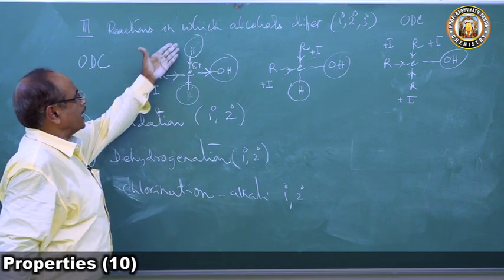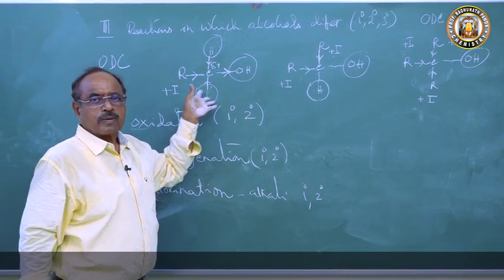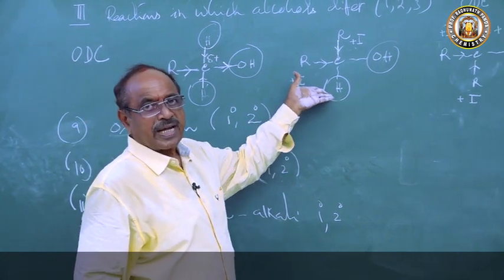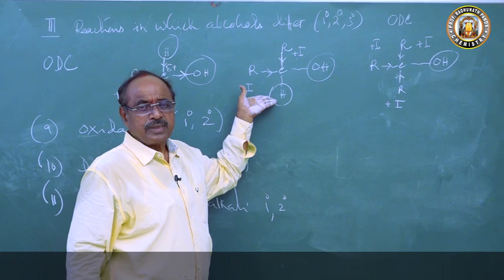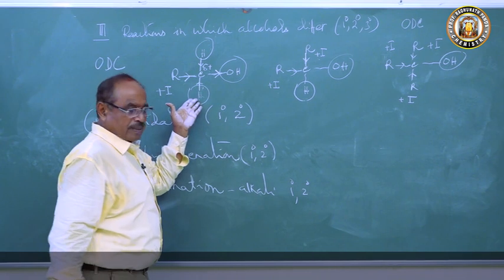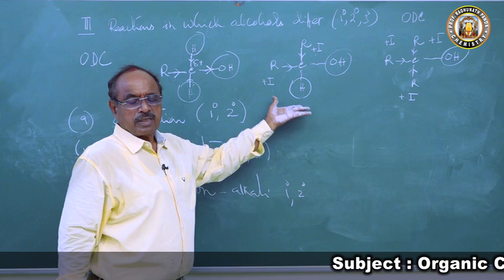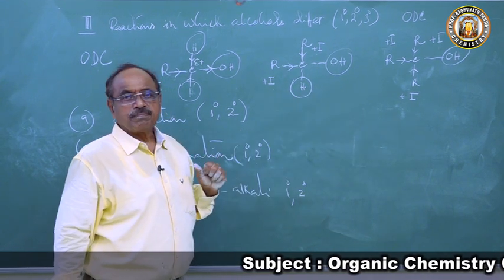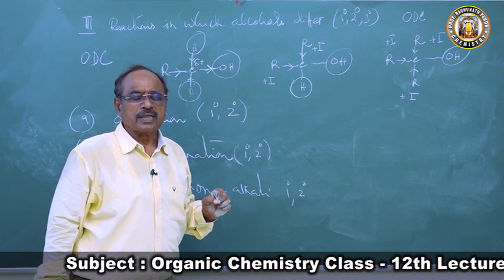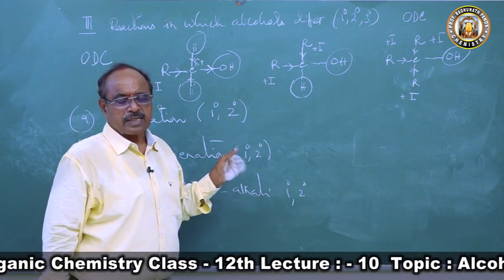Primary alcohol has two active hydrogen atoms and can easily be oxidized to form an aldehyde, which will form a carboxylic acid with the same number of carbon atoms. Secondary alcohol can be oxidized to form a ketone, and tertiary alcohol will not undergo oxidation. Dehydrogenation is removal of hydrogen; it will form an aldehyde, or a ketone from secondary alcohol, and that will not form in tertiary. Next class I will discuss in detail oxidation, dehydrogenation and chlorination in presence of alkali.